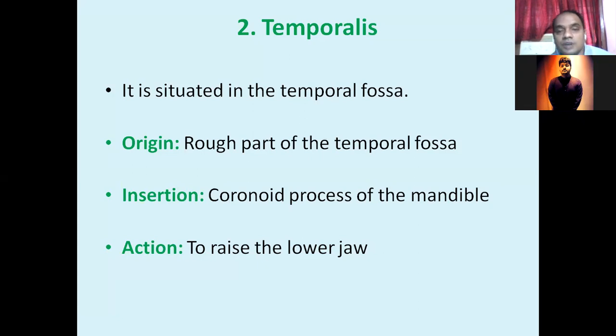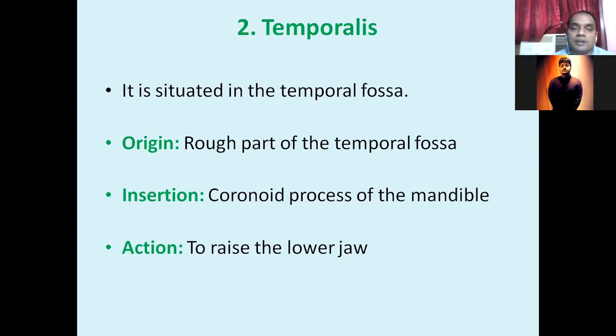This temporal fossa is generally filled with fat. If you remove all the fat, you will find the temporalis muscle, and just in front of this fossa is the temporomandibular articulation, because the temporal bone and the condyloid process of the mandible articulate at this place.